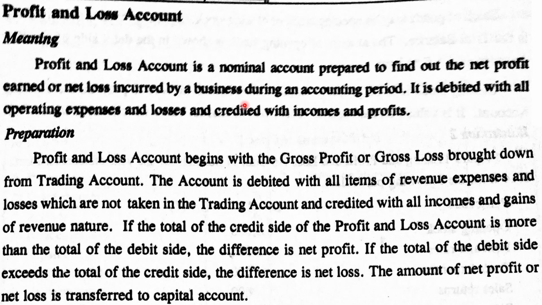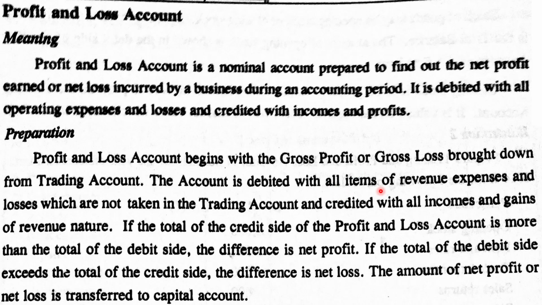It is debited with all operating expenses and losses and credited with incomes and profits. So on the debit side, all expenses or losses are shown, and on the credit side, all incomes and gains are shown. The difference may be either net profit or net loss. The preparation of profit and loss account begins with gross profit or gross loss brought down from the trading account.